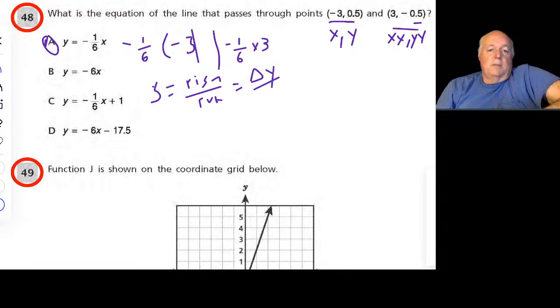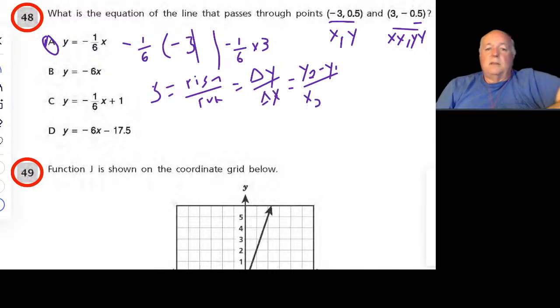That looks like a triangle, but it means the change in y versus the change in x. And normally this is considered as y2 minus y1 over x2 minus x1.